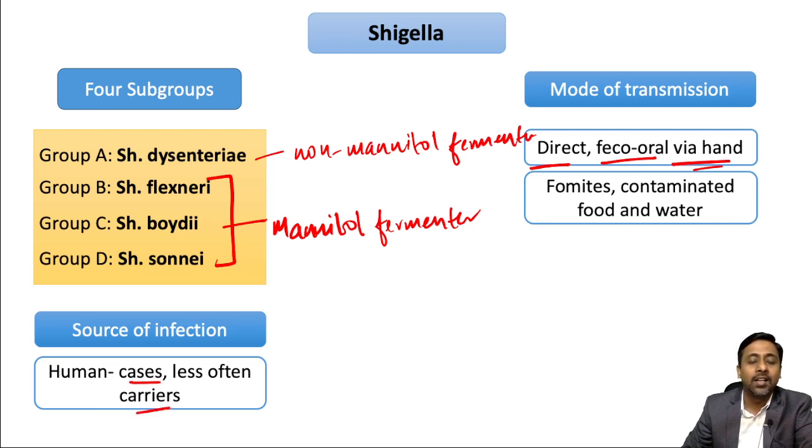If you remember, I told you in pneumococcus the source of infection was more carriers and fewer cases. Here it is more cases and fewer carriers. So this is important to know, that carriers are less often the source of infection.